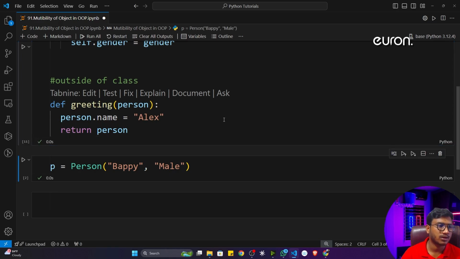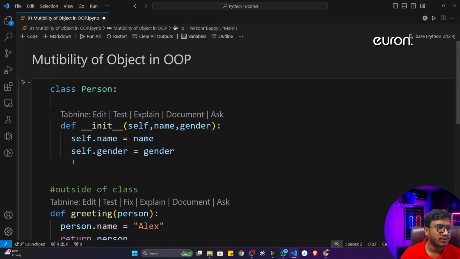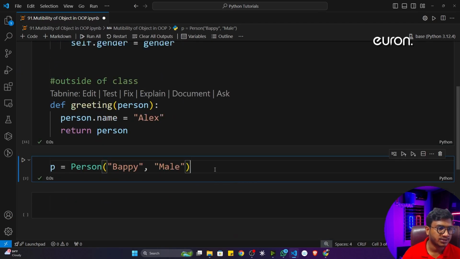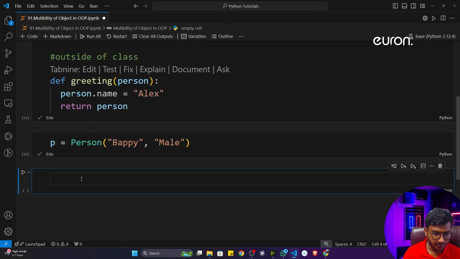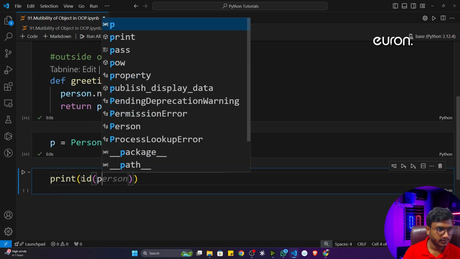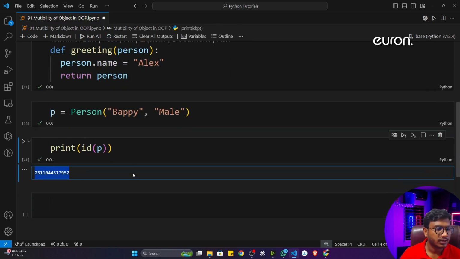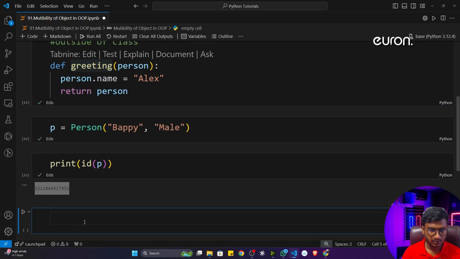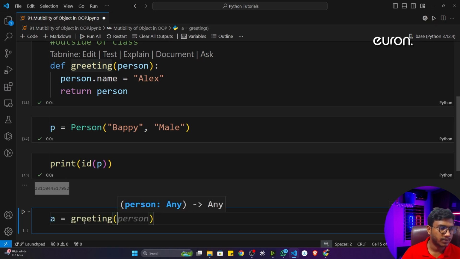Now if I execute the program, it's working fine. Now first of all, I will initialize my class, and it takes two inputs, name and gender. I'm passing the name and gender. And now if I print the ID of P, you will see this is the ID of P. Now I'll call this function right now. So greeting. Let's say I will store it in a variable called A. Okay, greeting, and it takes your person object.